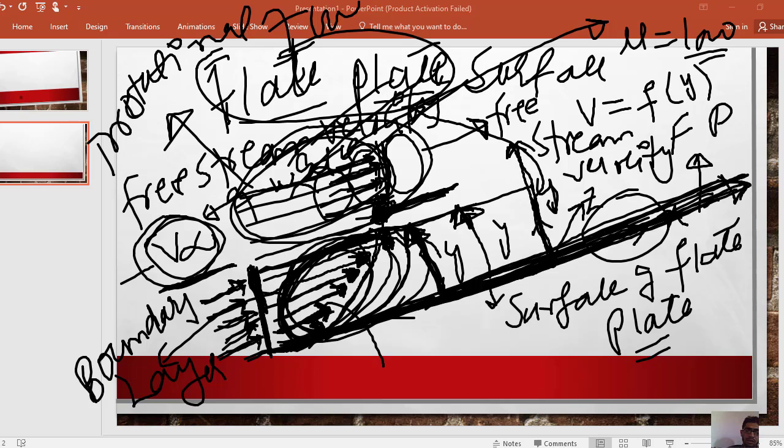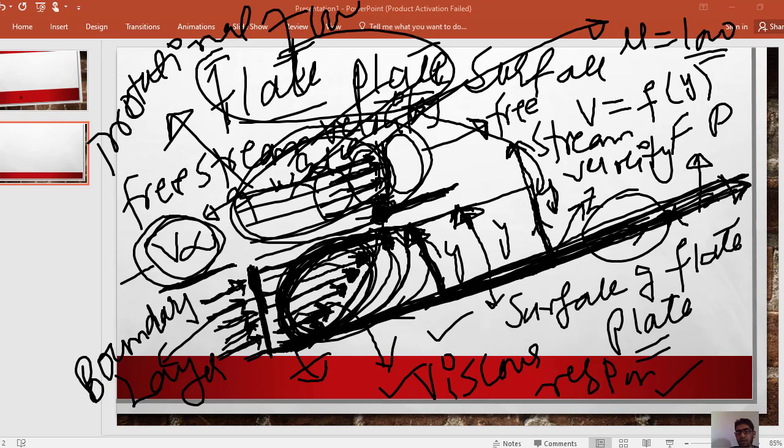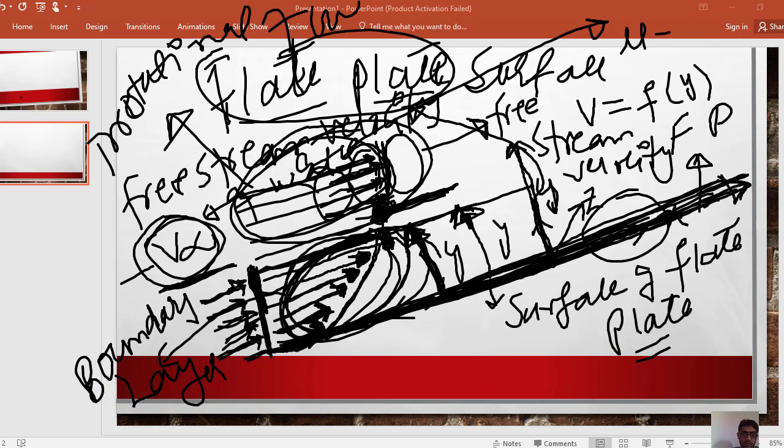So the viscosity in the boundary layer is higher, it is the viscous region. The flow in this layer is usually laminar flow. Viscous flow is usually laminar flow in fluid mechanics. So this is the concept behind the boundary layer theory.